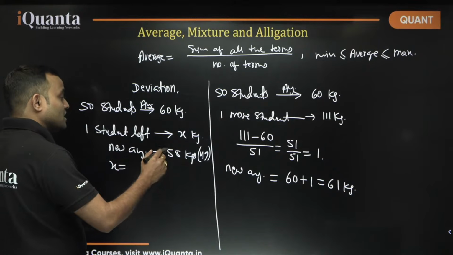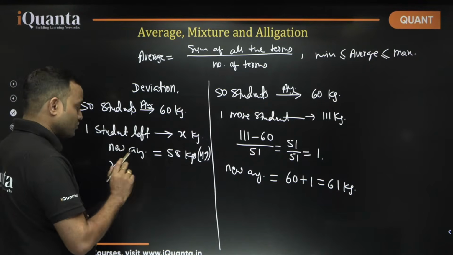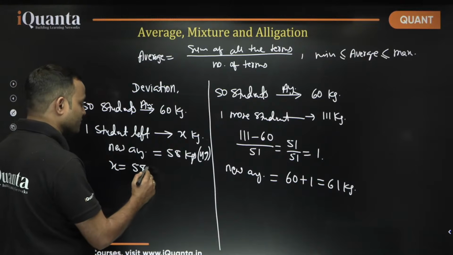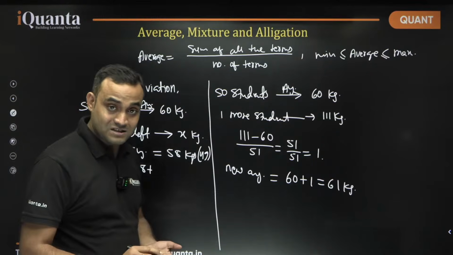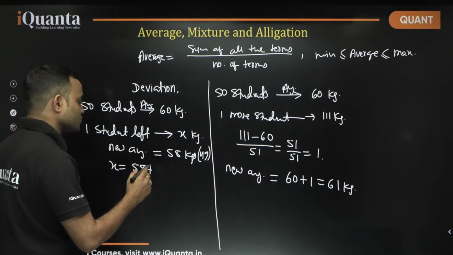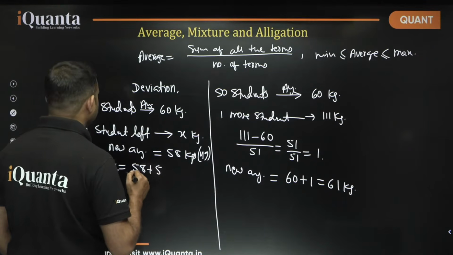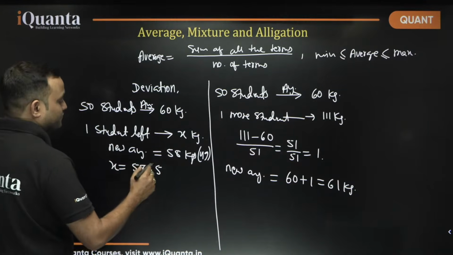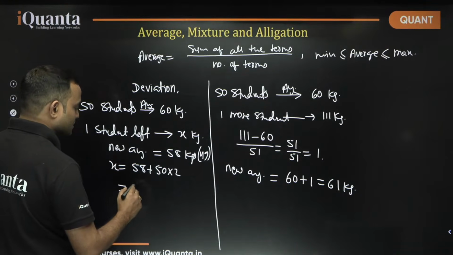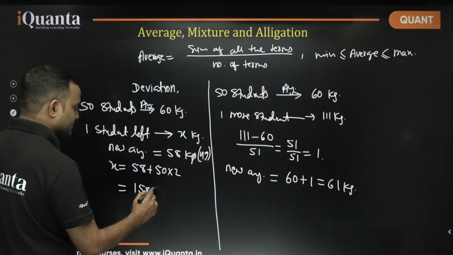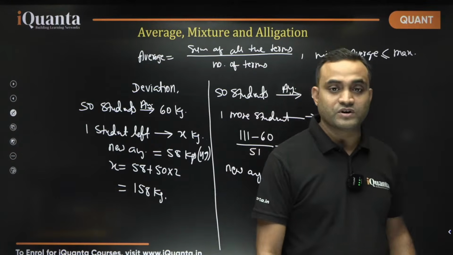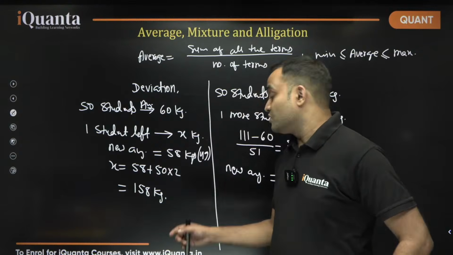So this difference is 2, and this difference is 2. If this guy had weight of 58, the average will not change. So 58 will keep there, and the difference is 2. So 50. How many people are there? 49, right? So 50 into 2. What will happen? This is equal to nothing but 158 kgs. This will be the weight of this student. This will be the value of x who left.